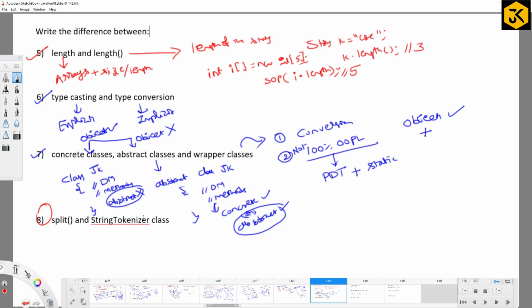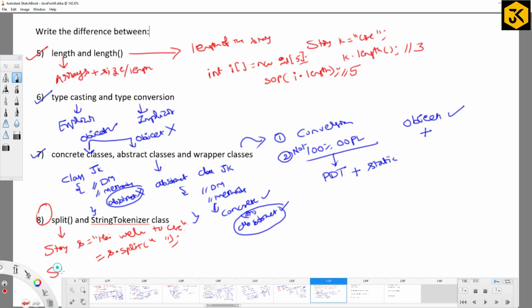The split method is available in the String class, which is used to split data based on a certain delimiter. For example, if I say string s equals "hi, welcome to CSC" and I want to split the string based on a delimiter called space, then I write s.split with the delimiter you want to separate on. What does it return? That is the difference you have to write. The split method returns an array of strings.